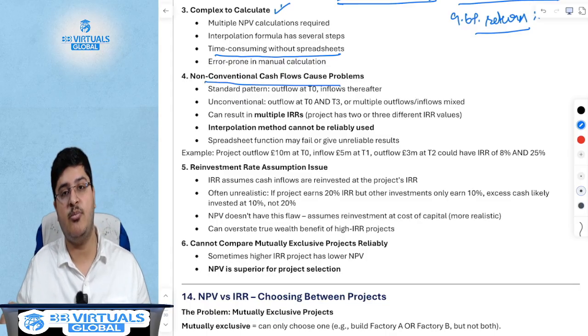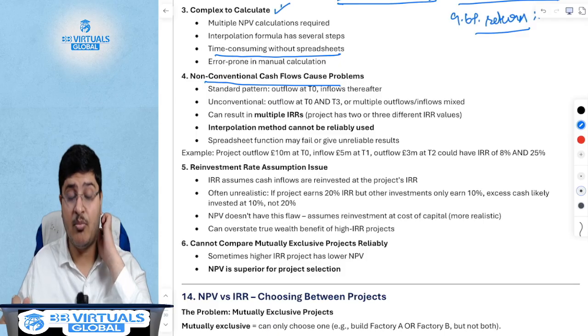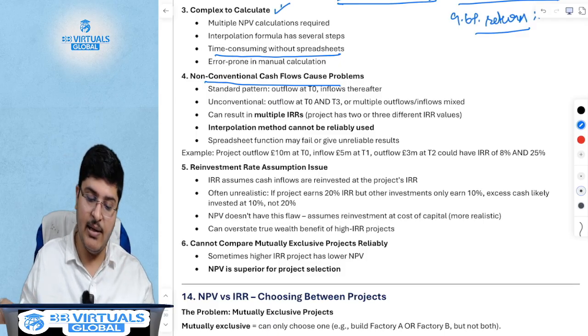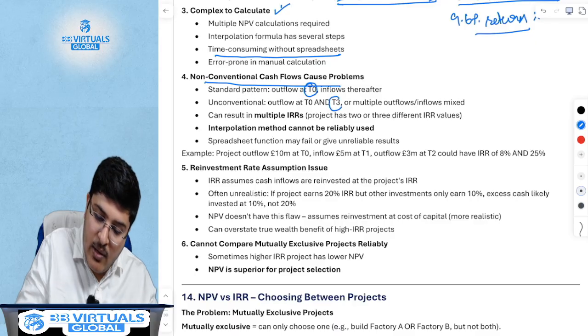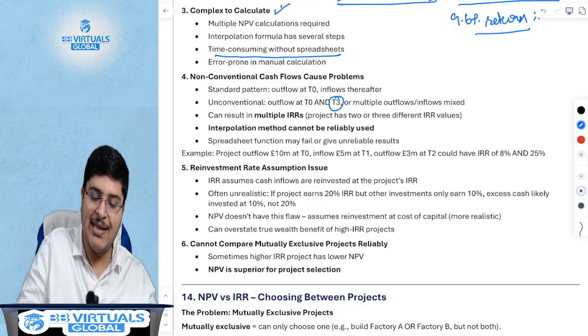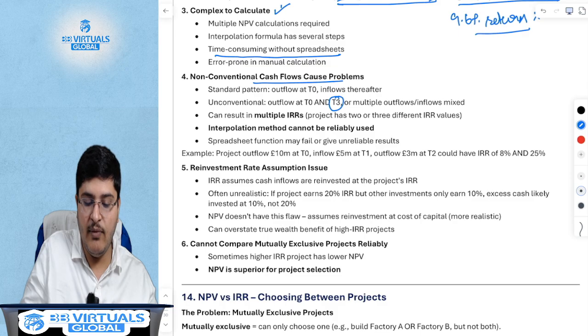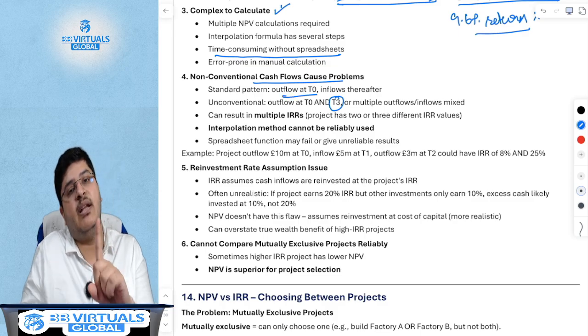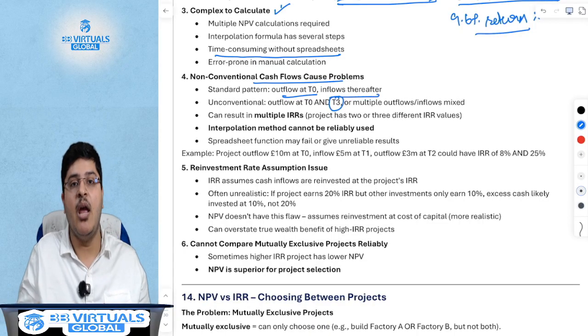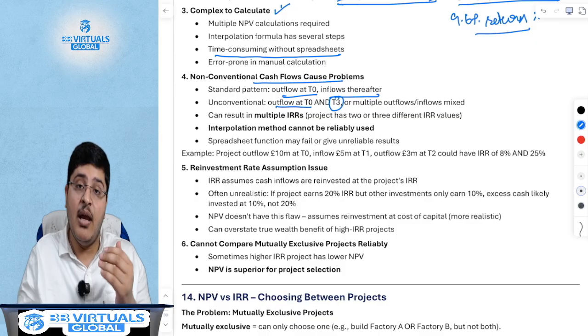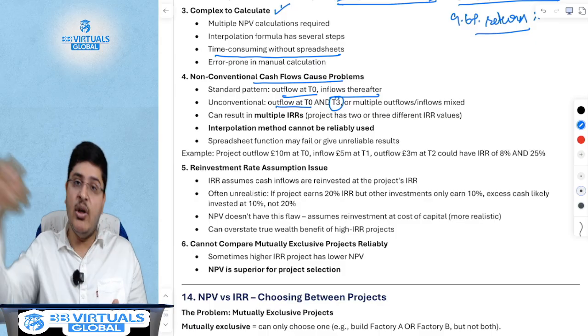Non-conventional cash flows cause problems. Which is, if, for example, you have paid money, you have a cash outflow at year 1, and then again you have a cash outflow in year 3. In standard cases, what do we have? We have an outflow only once. There's only one initial investment, and then every year you keep getting money. But what if you have invested in year 1, you have also invested in year 3?